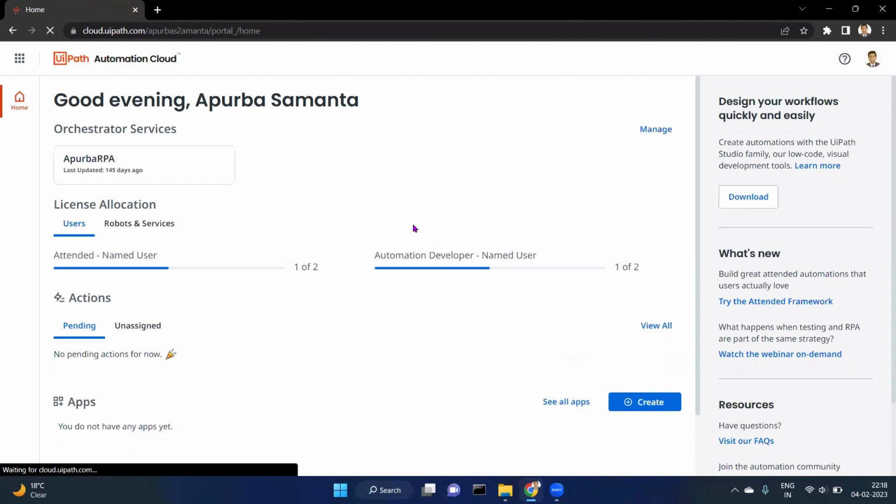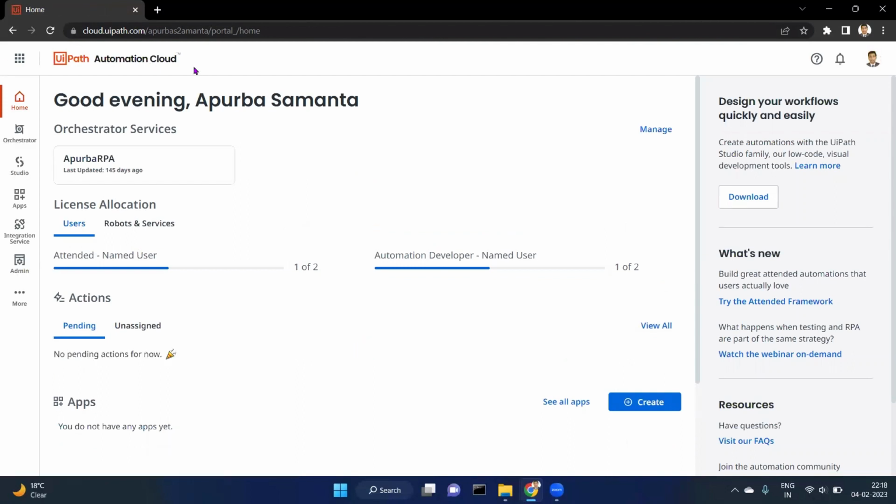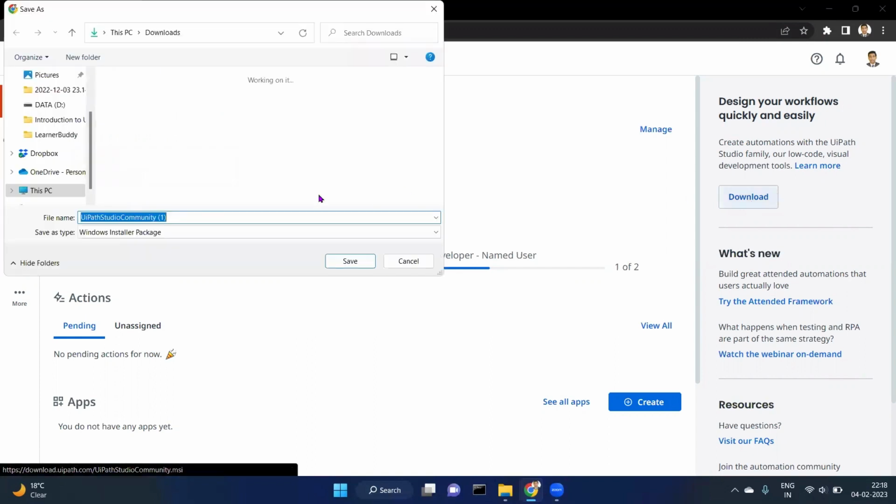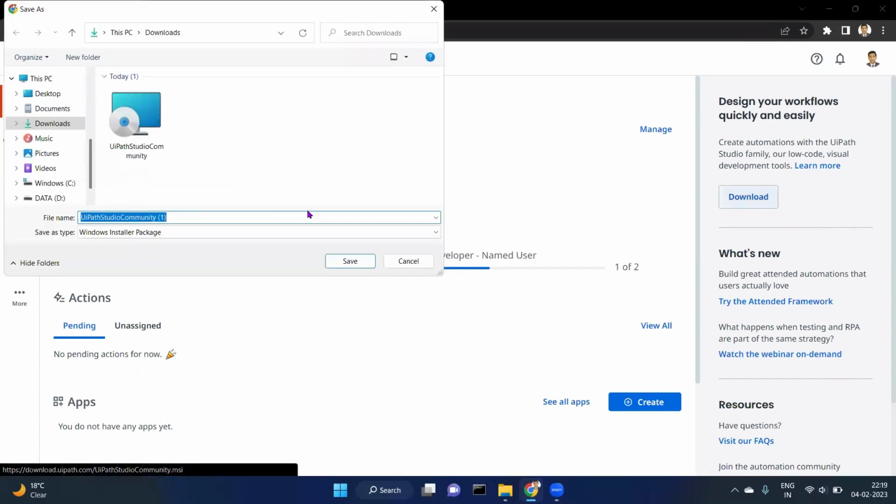Once we are successfully logged in, we will land on the UiPath Automation Cloud portal. Here, there are different segments and sections, but we need to go with this section only. Design your workflows quickly and easily section. Here, we need to hit the download option and it will be downloaded. But to reduce time, I have already downloaded UiPath Studio Community.